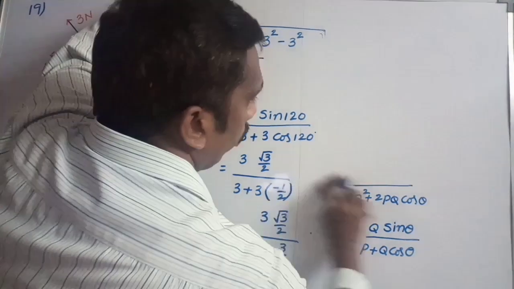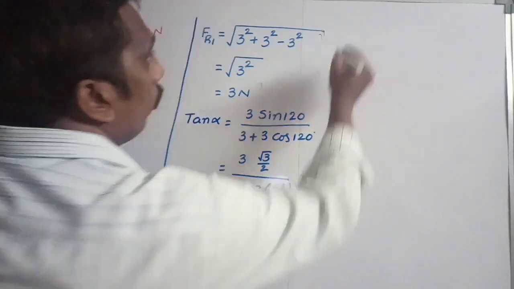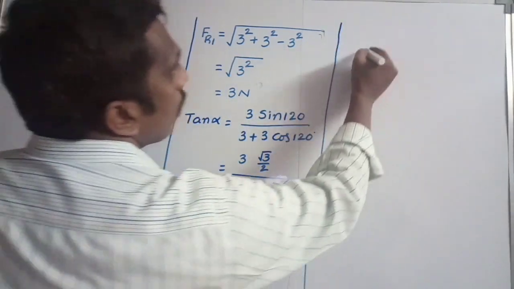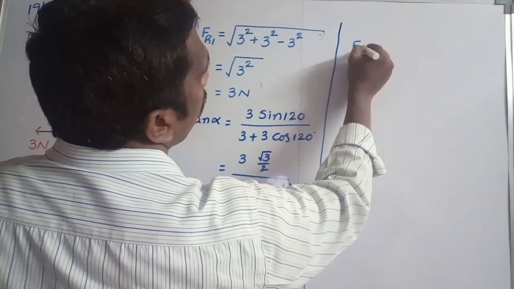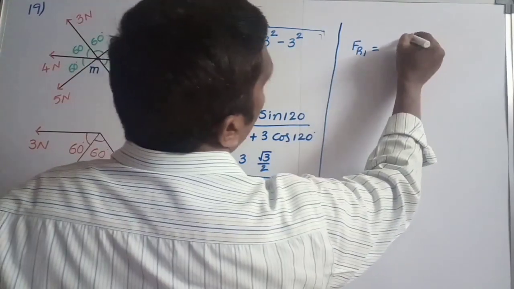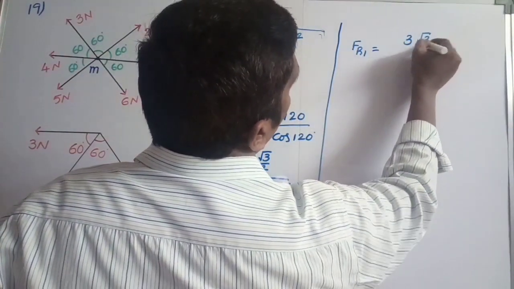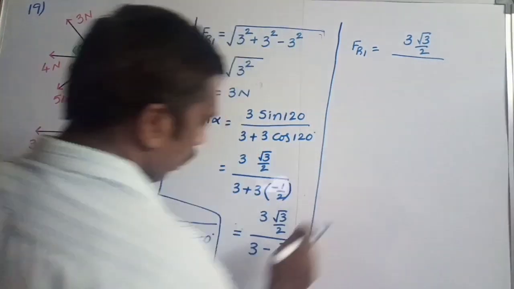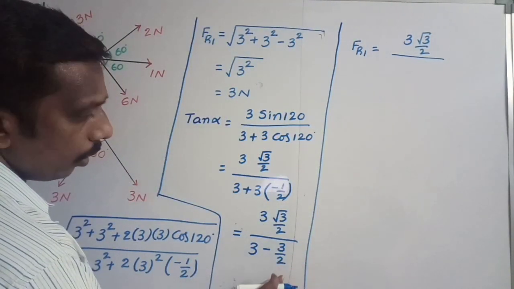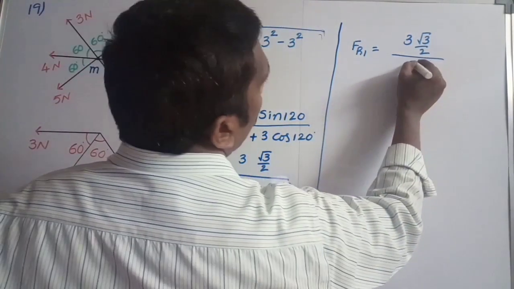From this, that is equal to 3 into root 3 by 2 divided by 3 minus 3 by 2. If you simplify, you will get 3 by 2.